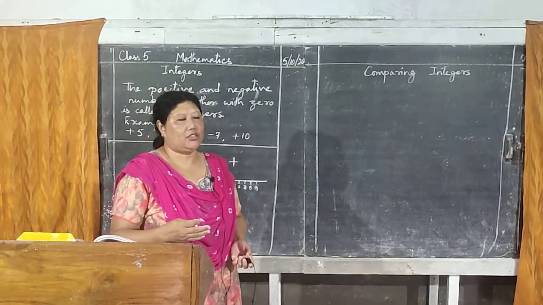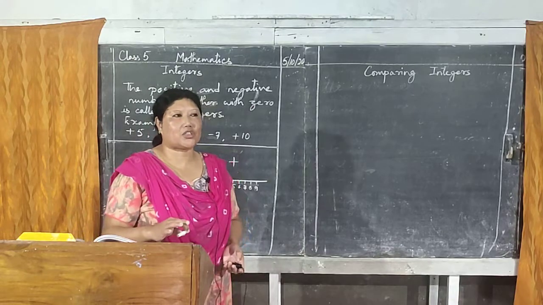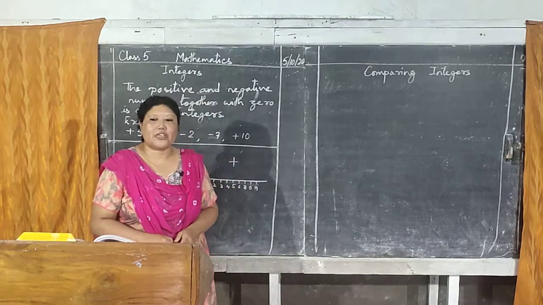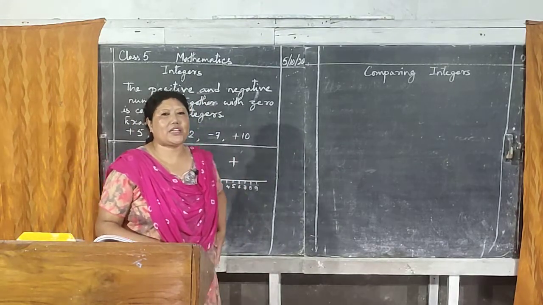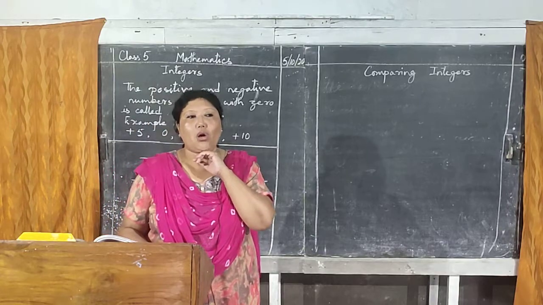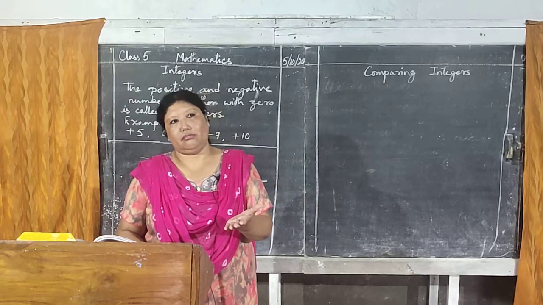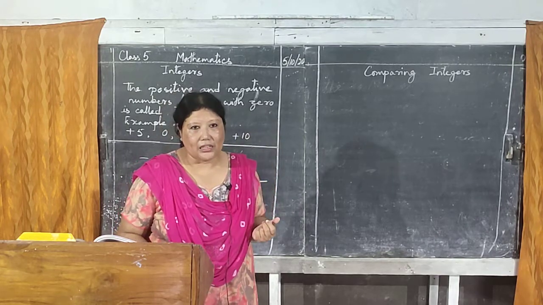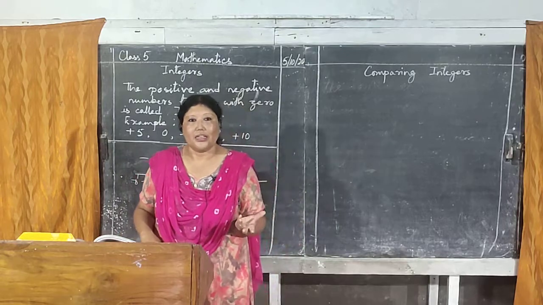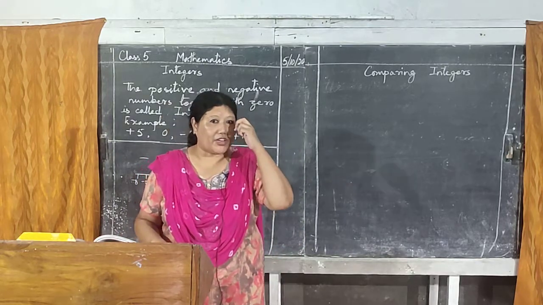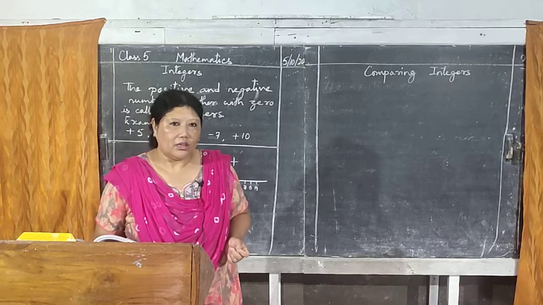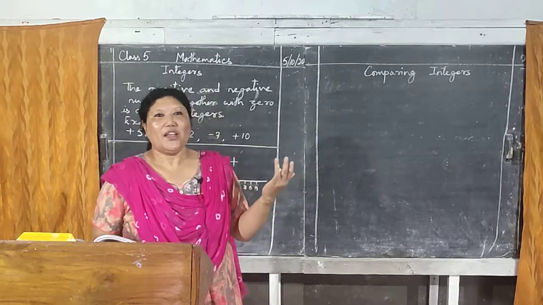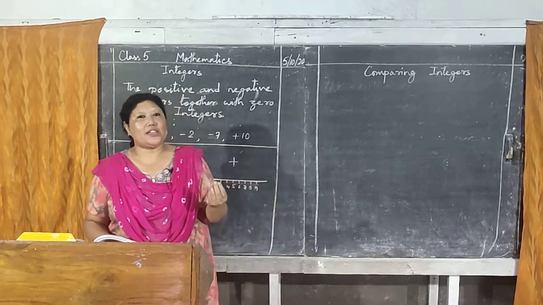That is integer. That percentage, everything finished, okay? Till word sums we did. Now the next new chapter is integers. Now integers means, you know that sometimes you fail, sometimes you pass, isn't it? Sometimes you'll have profit, sometimes you'll have loss, isn't it? Sometimes you go down, sometimes you go up. Yes, isn't it?